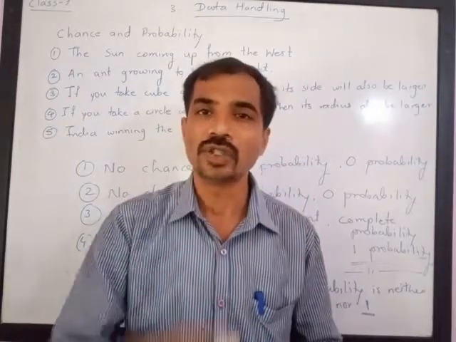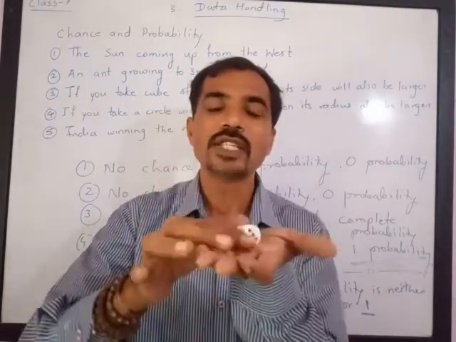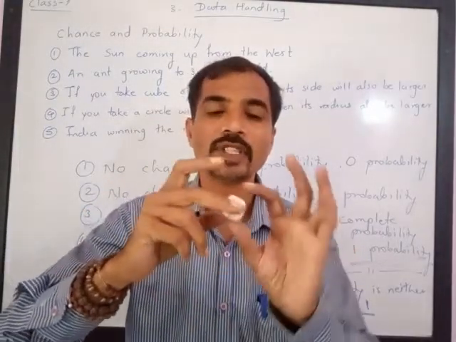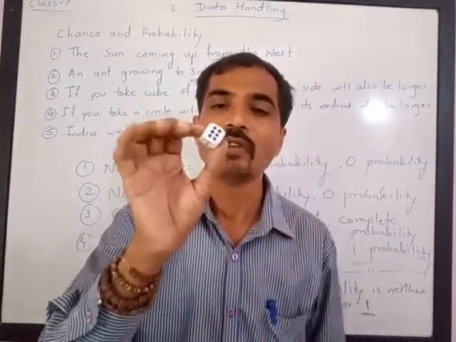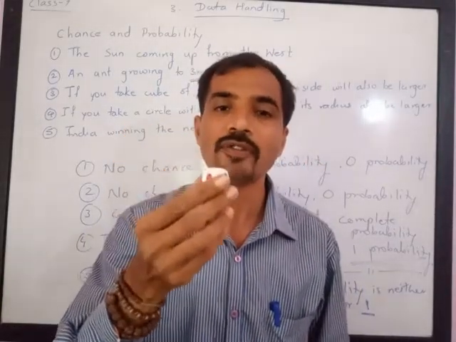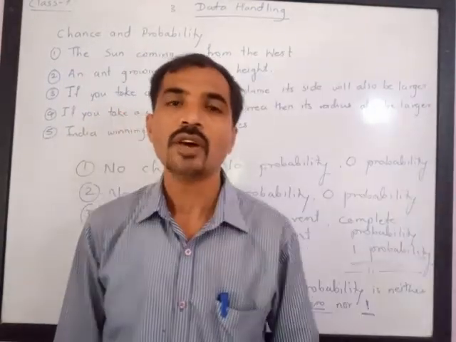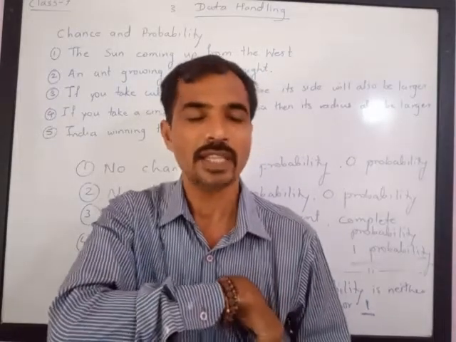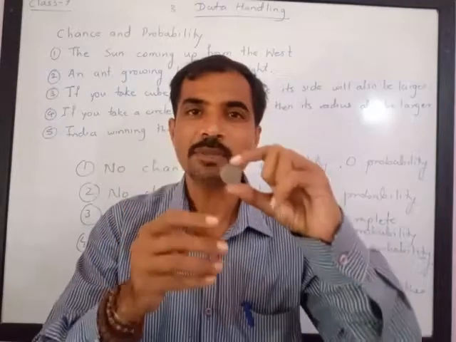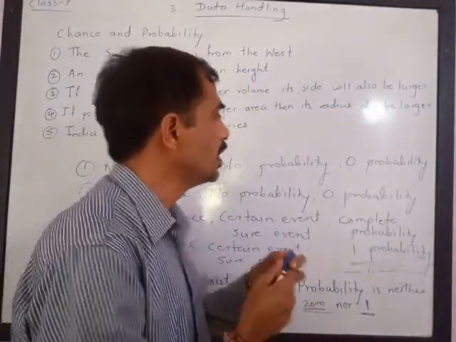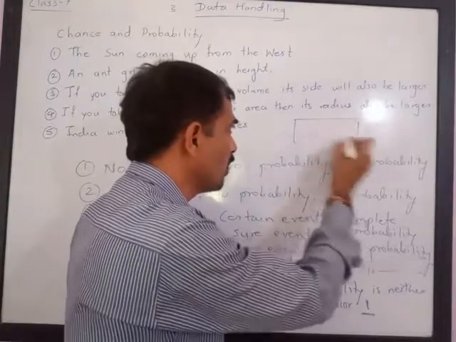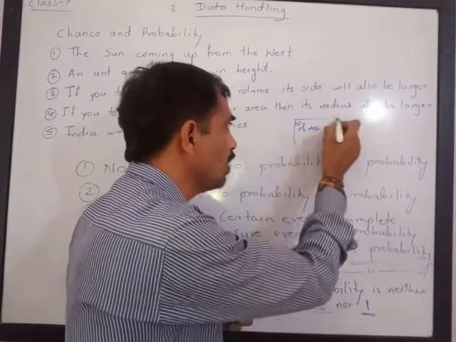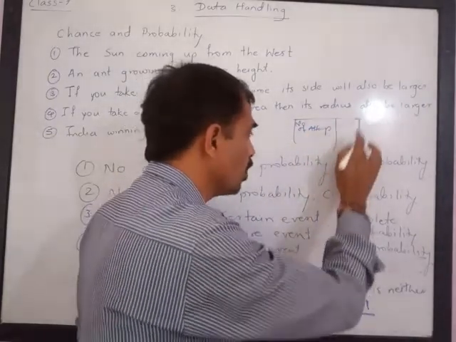So if a dice is thrown, we consider whatever is there on the upper face, and there are equal chances of getting any number from 1 to 6 on the upper face. Now you can make a table and toss a coin 100 times. Try this on your own. Toss a coin 100 times, and whatever you are getting, head or tail, here you can make number of attempts, and whether you have got head or tail, the outcome.